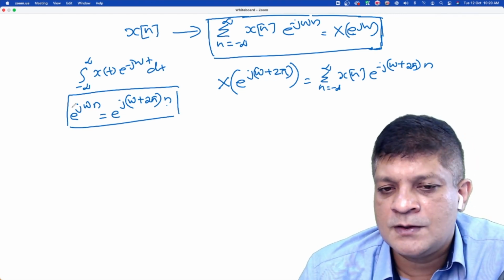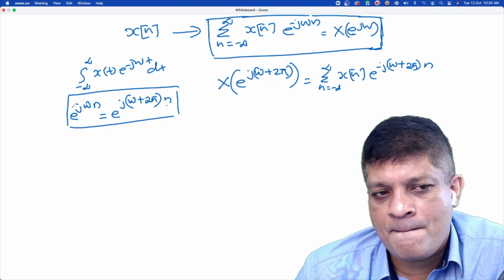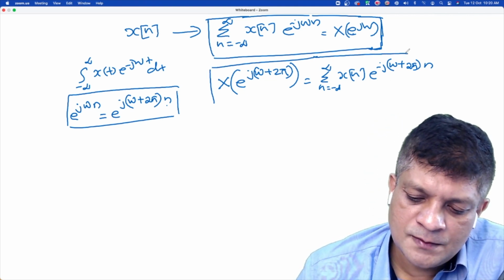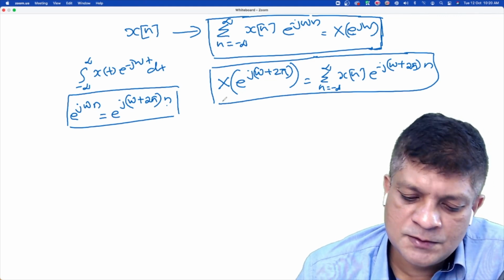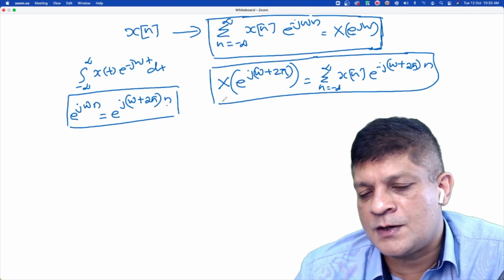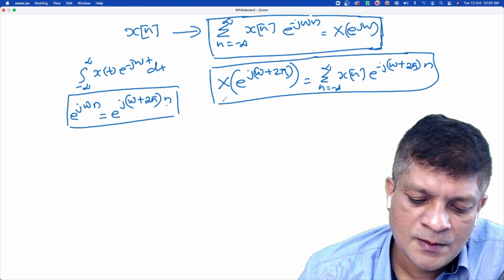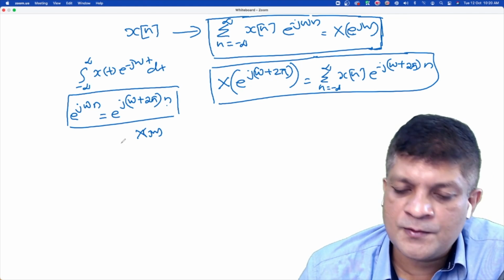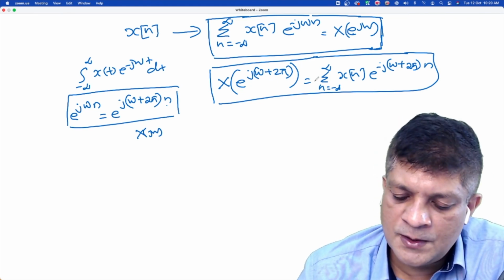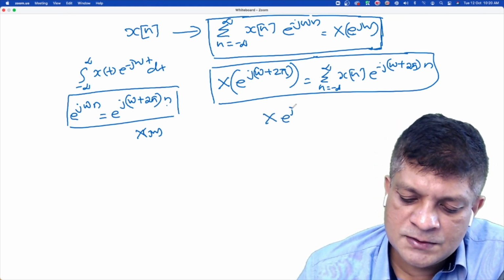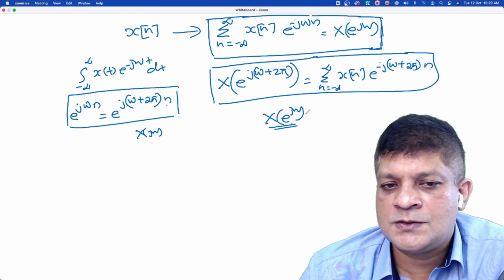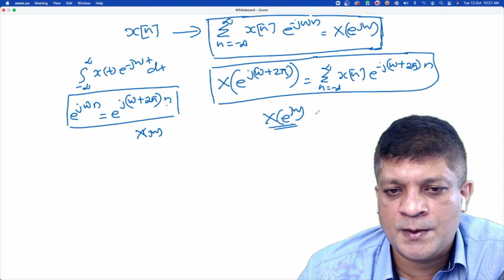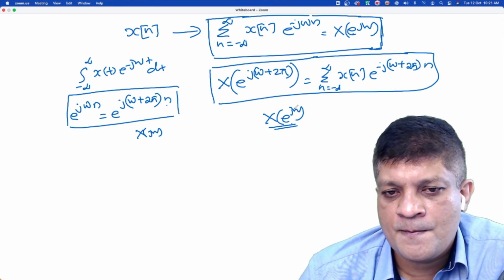But here, there is a periodicity in ω. So that is a difference between the continuous time Fourier transform and the discrete time Fourier transform. There is no periodicity in X(jω) of continuous time signals, but for a discrete time signal, X(e^{jω}) is 2π periodic in ω.